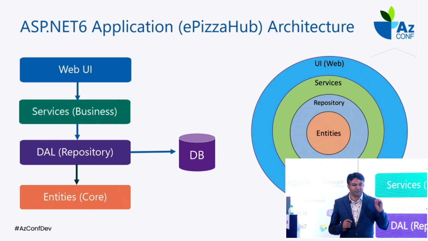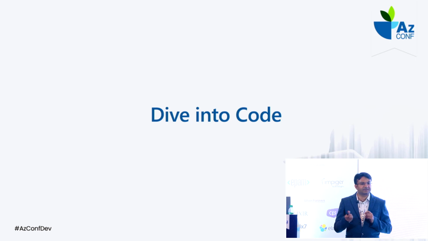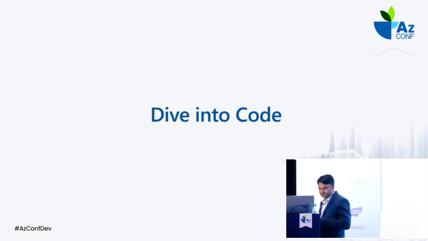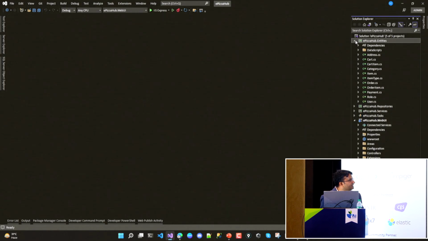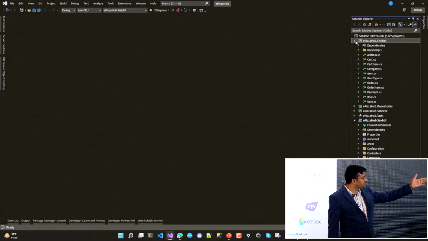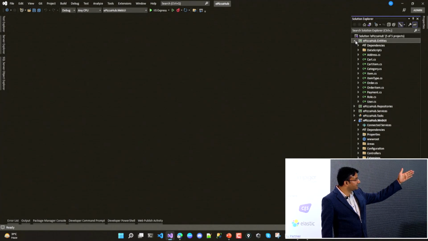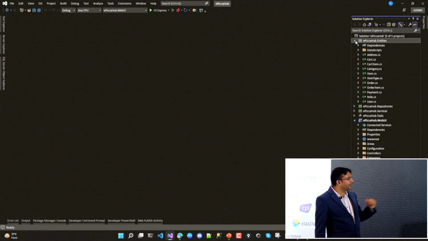So exactly if you look at the architecture which we built using the same one, I have the application. Let's dive into the code and see how it looks. Look at this screen over here. You can see how many layers I created. At the top level, we have the entities to manage. These are the tables I have in the database, and I'm mapping all the tables with the help of these C# objects. Then the project reference is added to the repository.